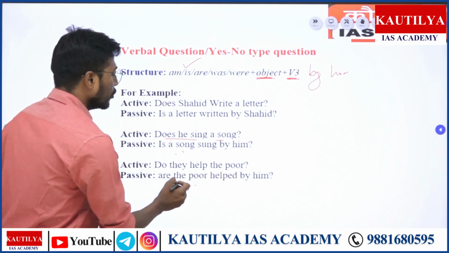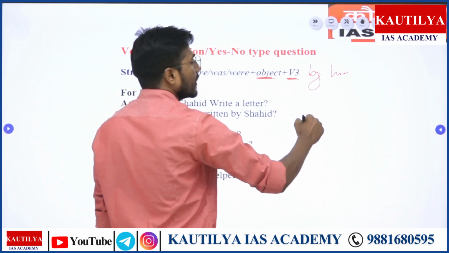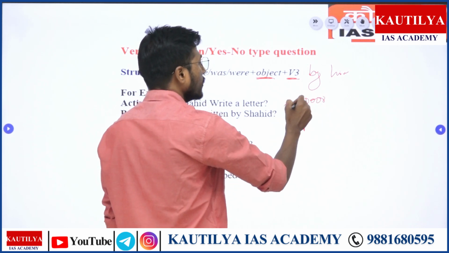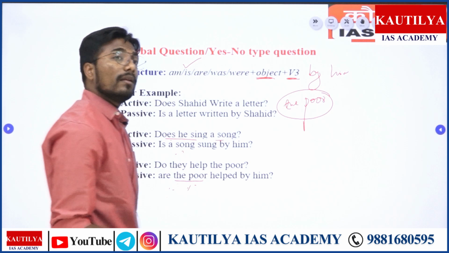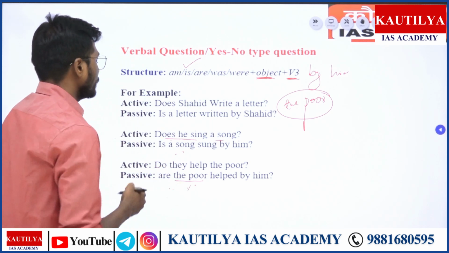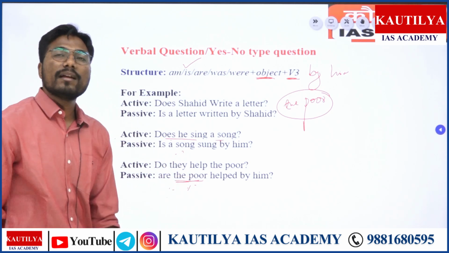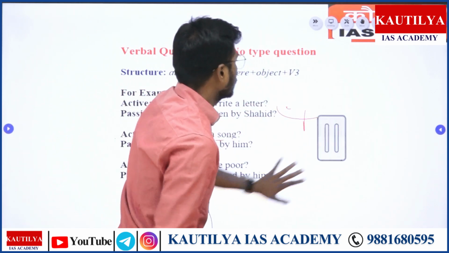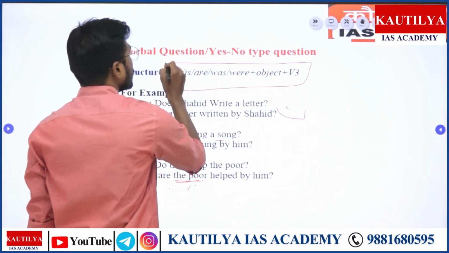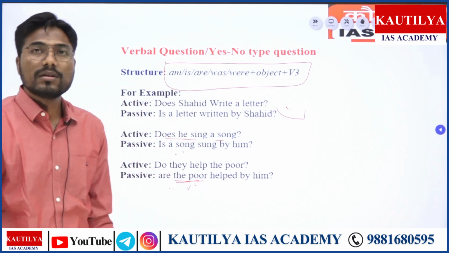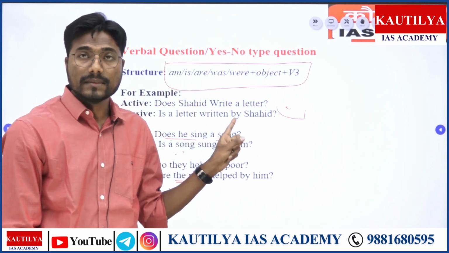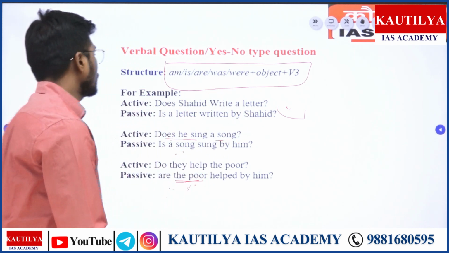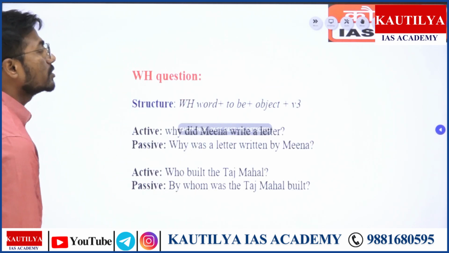How? "The poor" basically, as we see, when it comes to this adjective, if you put "the" before it, it becomes plural. हमने articles में देखा है. So, are the poor helped by him? We have to solve this with the help of this structure. Which structure? With the yes-no type question: am, is, are, was, were, then object and the verb form number 3. Clear? Yes. Then WH questions.